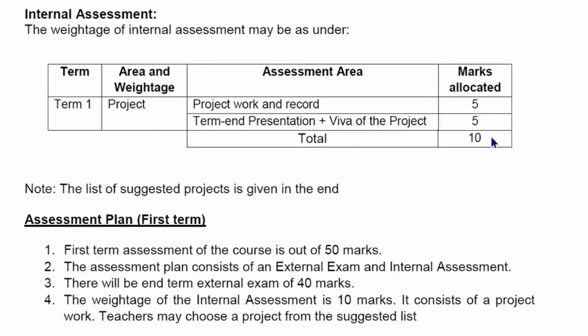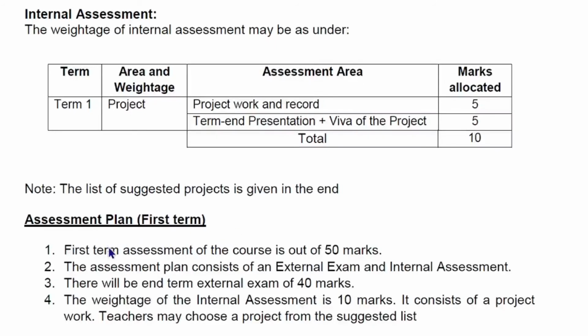So the total allocated marks is 10. The list of suggested projects is given at the end of the term-wise syllabus released by CBSE for Applied Mathematics.